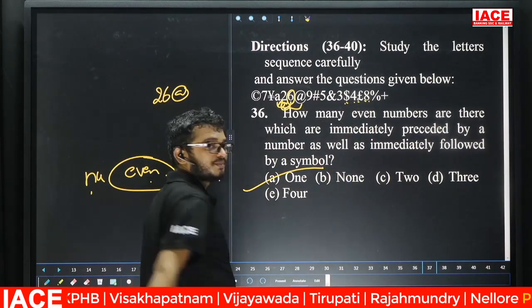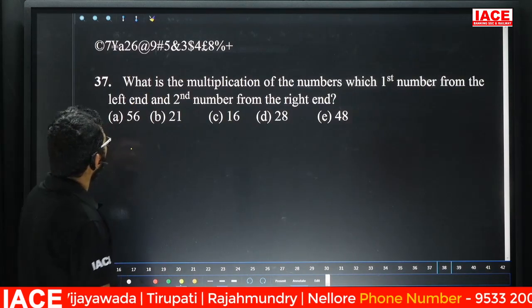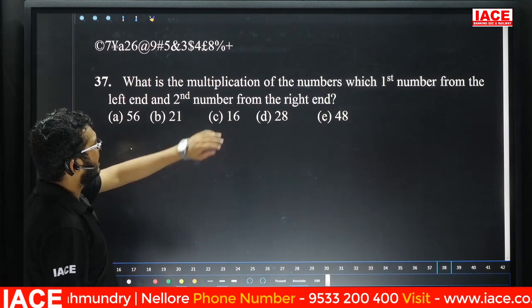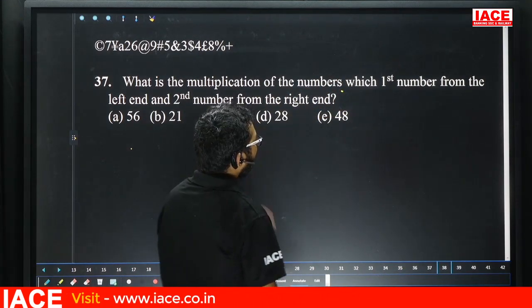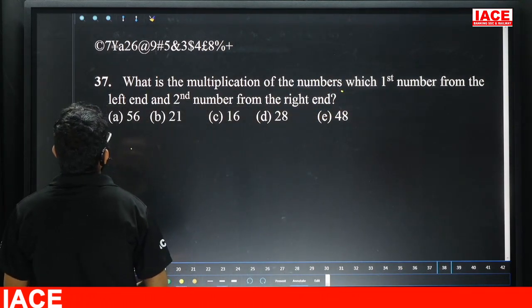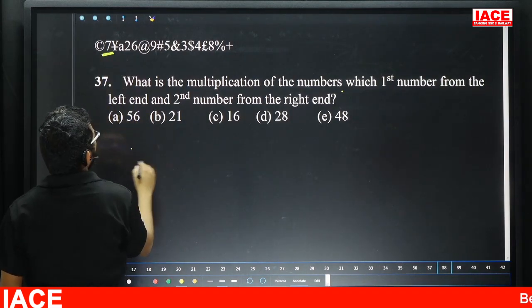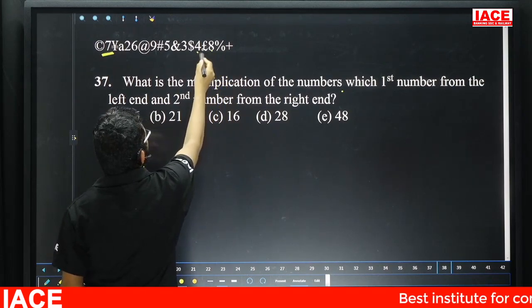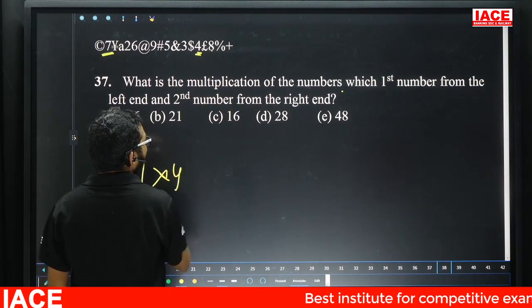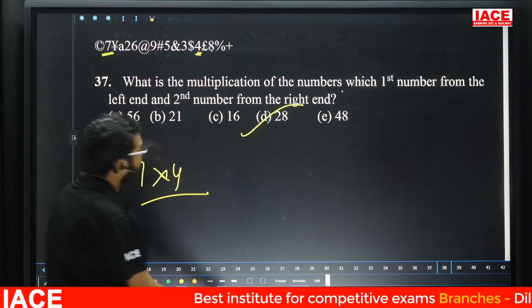Question number 36, option A. Question number 37. What is the multiplication of numbers? The first number from the left hand is what? Here 7. And the second number from the right hand is what? Here 4. Now 7 into 4 is what? 28. Question number 37, answer is what?